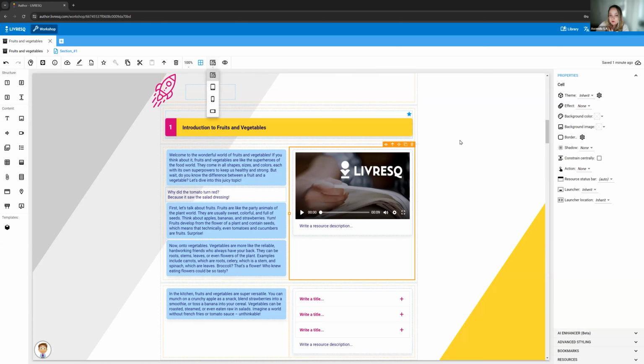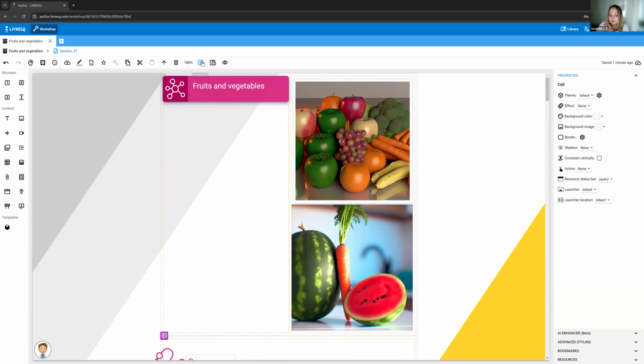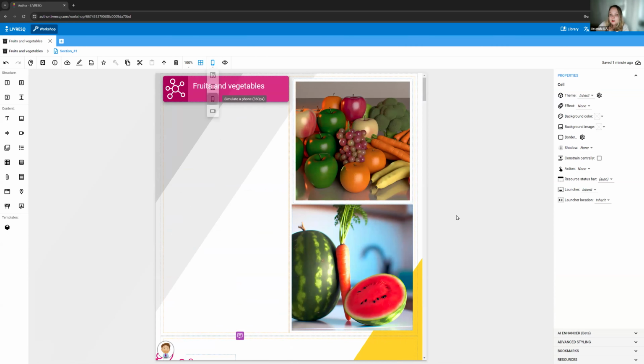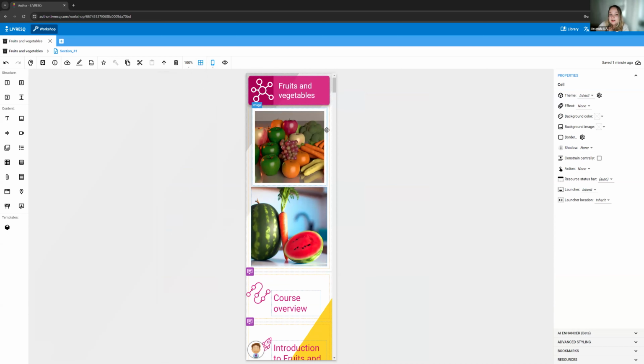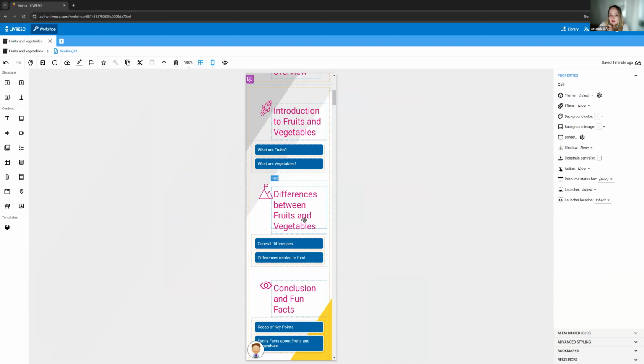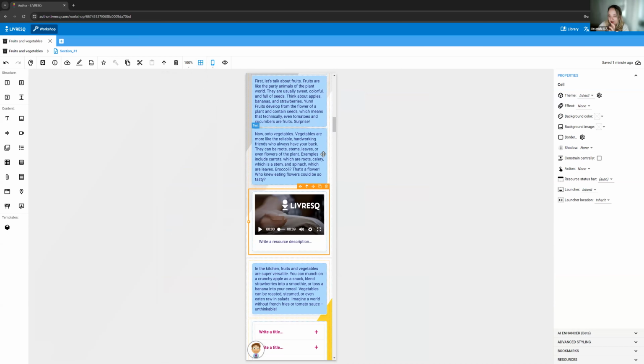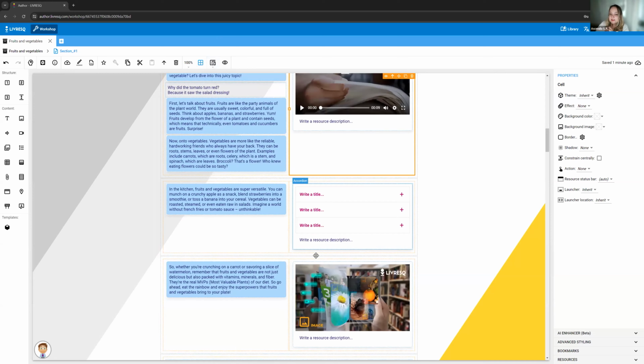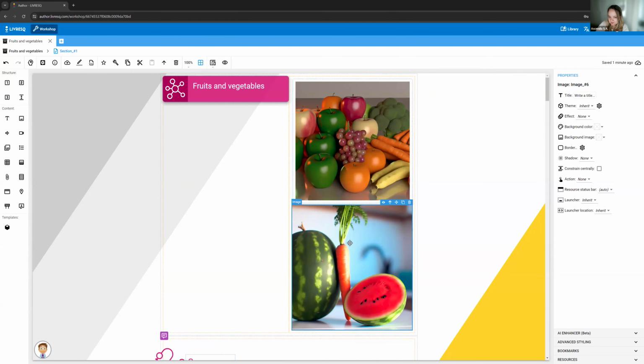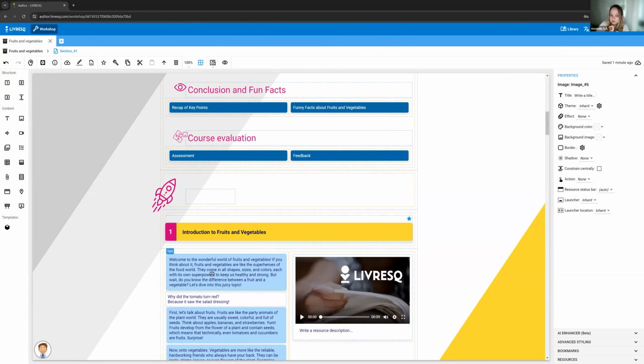So if I wanted to see what my project looks like on a phone, for instance, I can go up here, click on simulate a phone, and you see now that my cells that were before one next to another are arranged one under the other so that it can all fit properly, and you can read the information and look at the images on a smaller screen. So we've seen how AI works for images. We've seen how AI works for text.